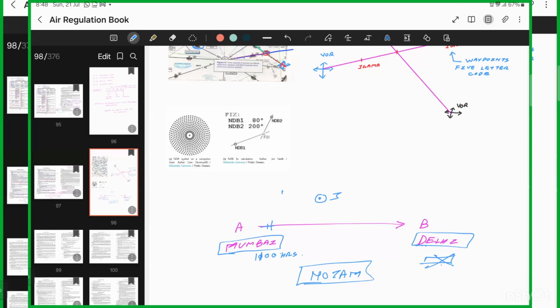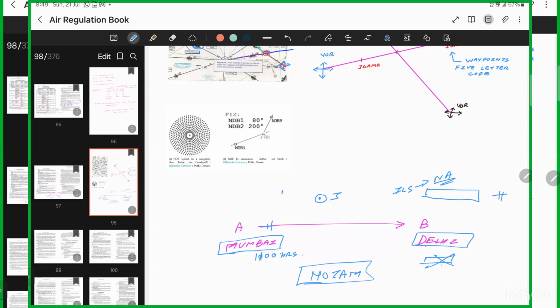Let's say there is some construction activity, like the T1 terminal at Delhi airport that collapsed and operations were shut for some time. Or let's say I'm going to an airport, the runway is open but ILS is not available. How will I come to know? Aircraft are landing but ILS is not there. So this NOTAM will intimate me.